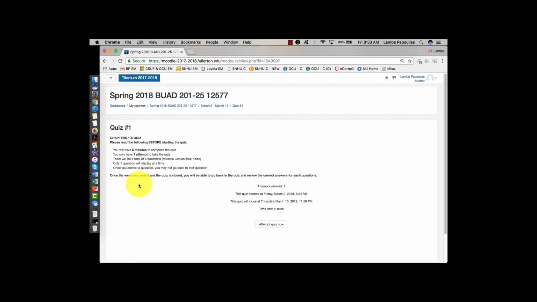Keep in mind, once the week has ended and the quiz is closed, you will be able to go back in the quiz and review the correct answers for each question. So once you're done with your quiz, you can see the questions you answered, but it won't show you which ones are right or wrong. But you will see your total score that you received. So if you miss one question, you'll receive a 10 out of 12 on the quiz, but you won't see which one you missed. You will be able to see which one you missed after the week has ended and it has closed. That way, once everybody has taken the quiz, you can go ahead and review your questions. And when you're ready, you can go ahead and click attempt quiz now.